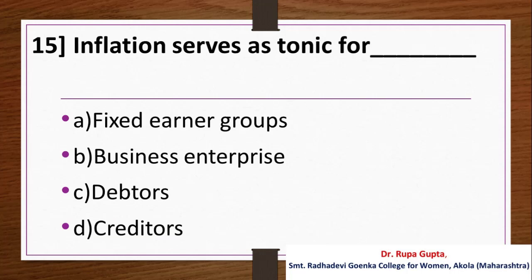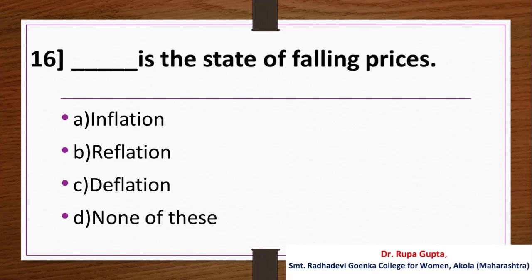Question number 15. Inflation serves as a tonic for: Option A. Fixed earner groups, B. Business enterprise, C. Debtors, D. Creditors. And the answer is B. Business enterprise.